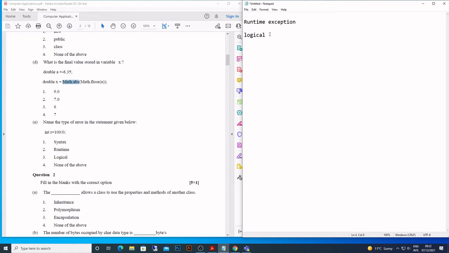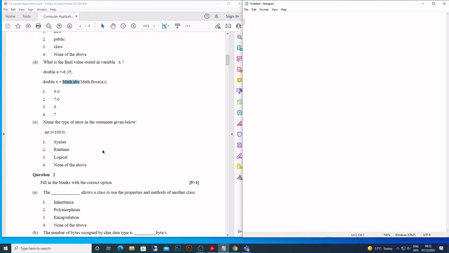Or logical errors. It's like I had to add two numbers, right? Like this. But instead of putting plus, I am using multiplication. And then I think the answer is going to be 20. So my logic is wrong. Okay, my logic is wrong. So this is what is known as a logical error.